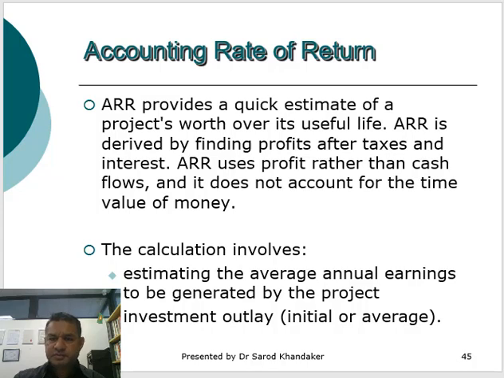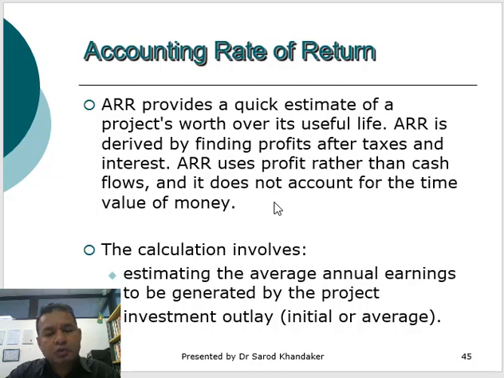Accounting rate of return is another method of project evaluation. Accounting rate of return provides a quick estimate of the project's worth over its useful life. It is derived by finding profits after taxes and interest, and ARR uses profit rather than cash flows, and it does not account for the time value of money.